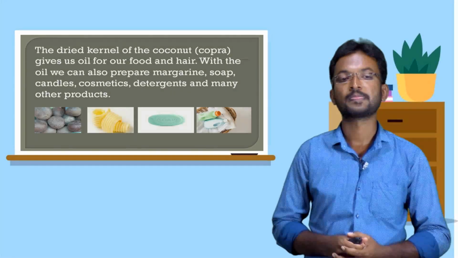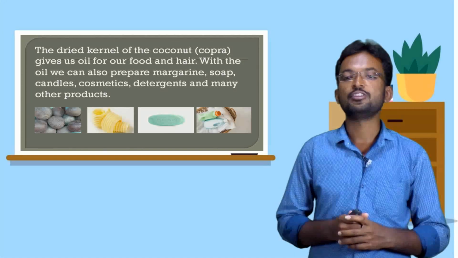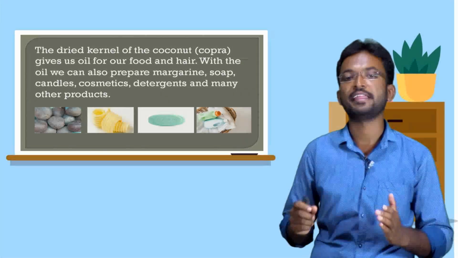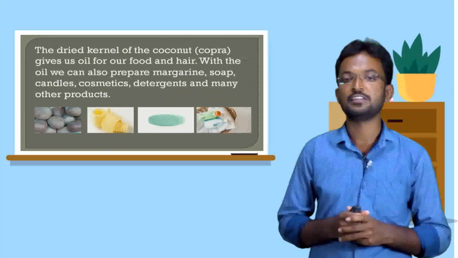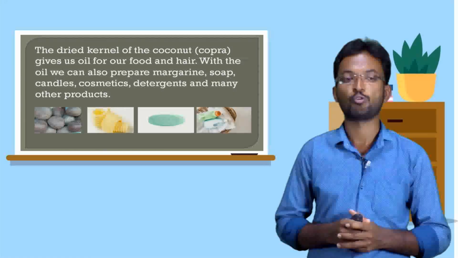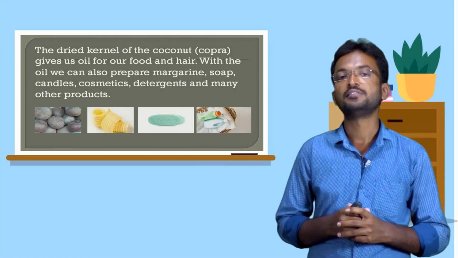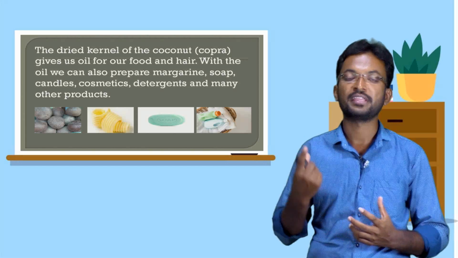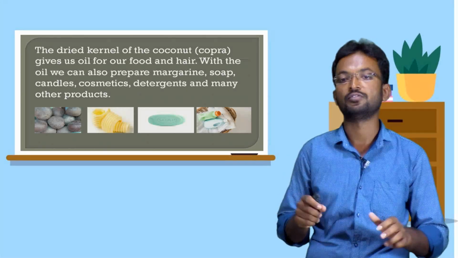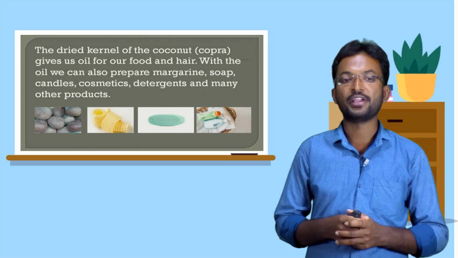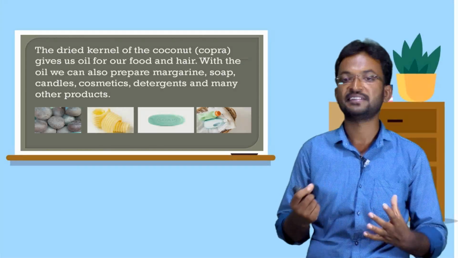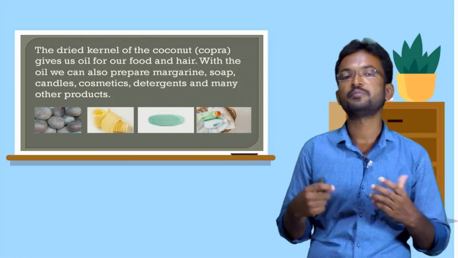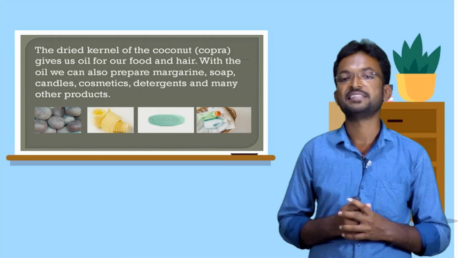And then the dried kernel of the coconut, or copra, gives us oil for our food and hair. We are using coconut oil for our hair and body and also our food. With the coconut oil, we can also prepare margarine. Margarine means an artificial butter.